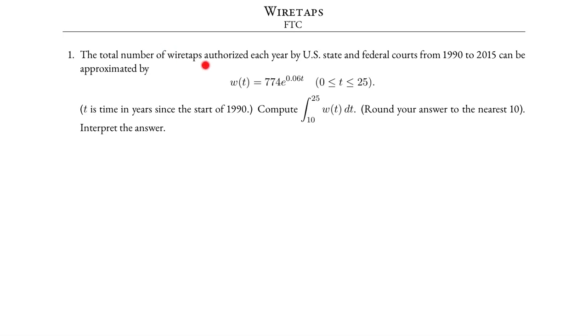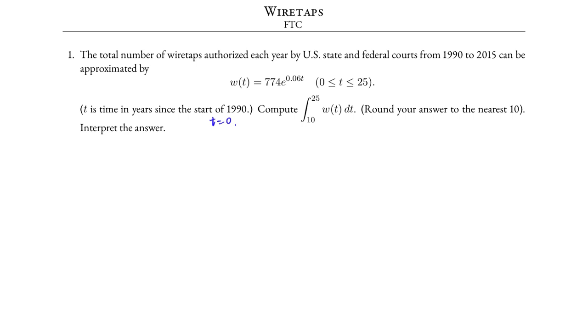The total number of wiretaps authorized each year by the United States, state, and federal courts from 1990 to 2015 can be approximated by the function W(t) = 774 e^(0.06t). This function is only good for t between 0 and 25 inclusive. t is the time in years since the start of 1990. That means the start of 1990 corresponds to t = 0.